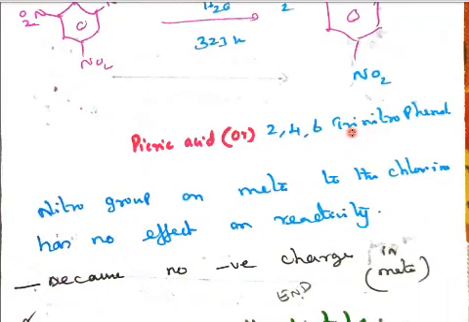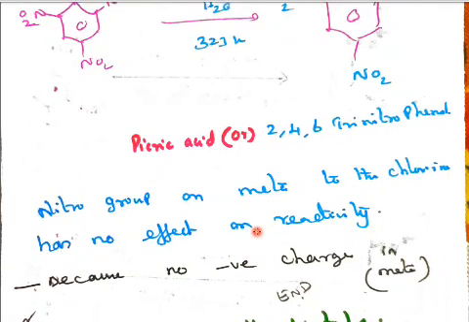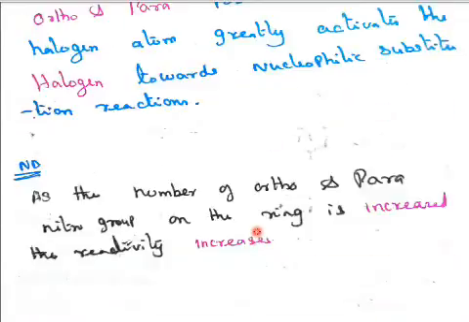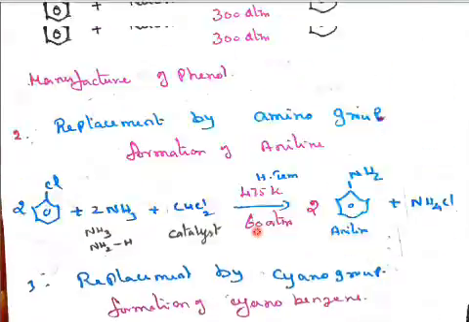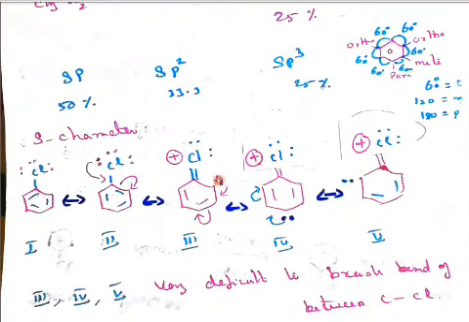So picric acid. A nitro group at the meta position to chlorine has no effect on reactivity. The meta position is not at all possible because there is no electron density at the meta position. Only at ortho and para do we have the effect. Just now we saw that in resonance. You see this ortho position electron, para position electron, ortho position electron.